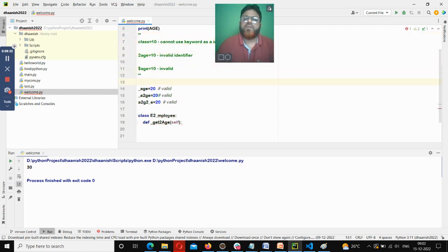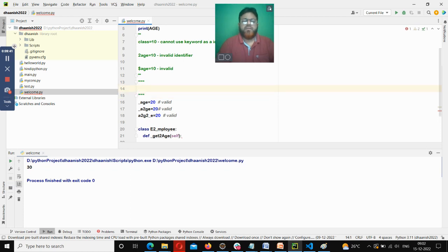This is a block level comment. So one is single line comment, another is block level comment. Another way is you can use three double quotes. Both are same. Single quote or double quote, whichever you want, you can make use of. Is that cool?